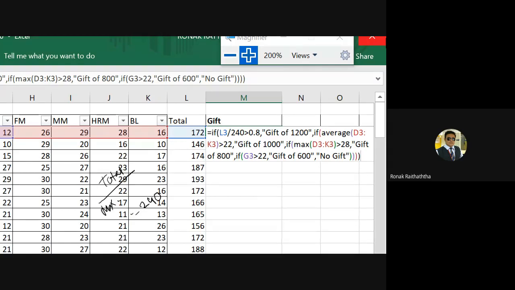4 brackets need to be closed there. And this is how your entire syntax should look. If it is a little bit here and there, putting the comma or double inverted comma somewhere over here or there, then it would be problematic. Please check that your syntax is properly inserted.